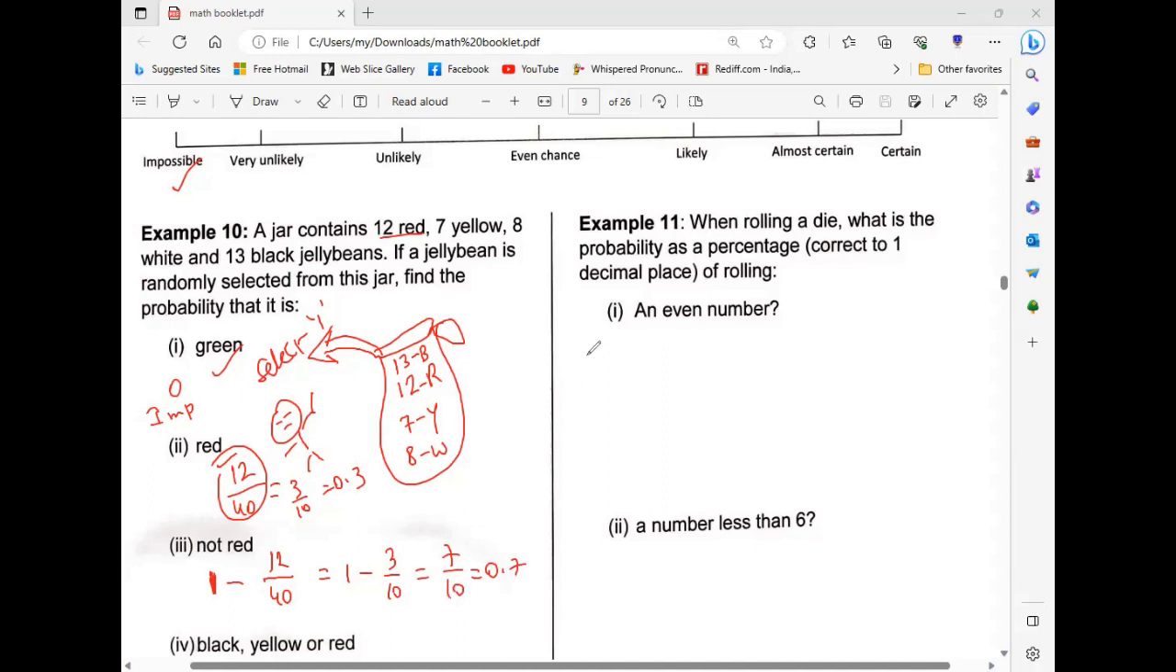Okay, individually we will perform this question. Don't worry. Tell me except red. Don't take the red one. Tell me except the red one. 13 plus 7 plus 8 out of 40. How much is this? 32.